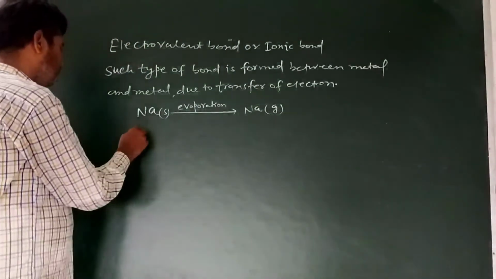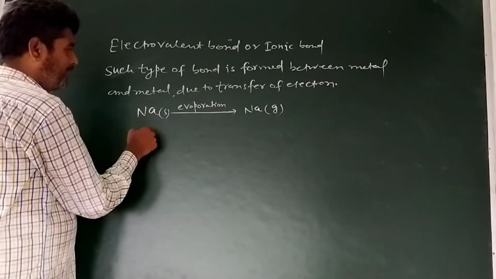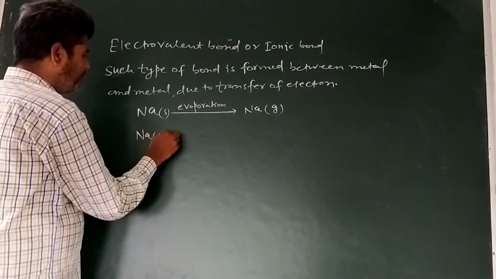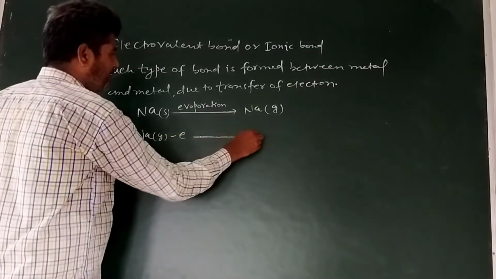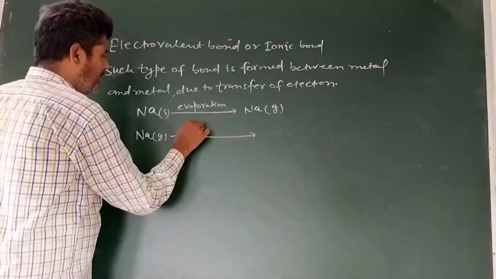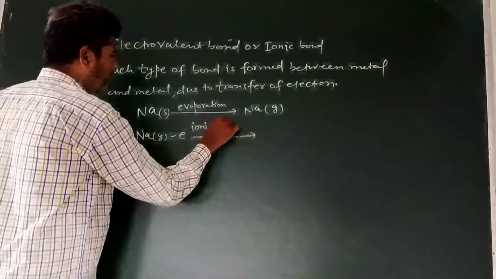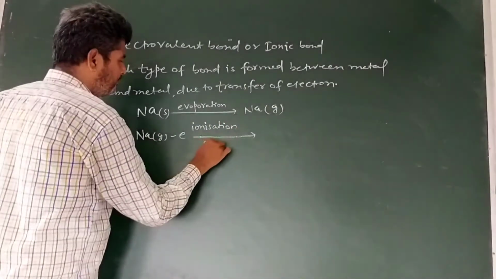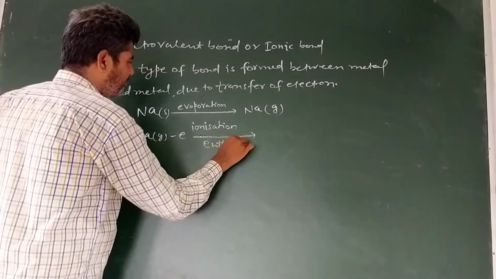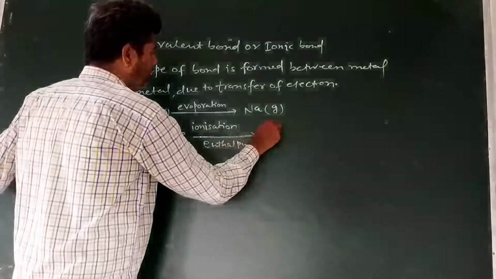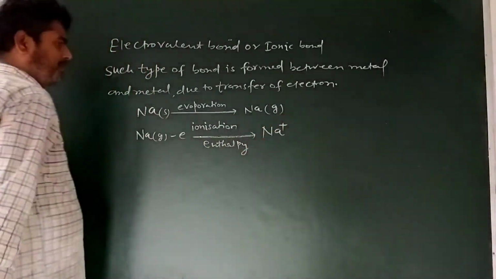So Na in the gaseous state minus an electron, loss of 1 electron. This process is known as ionization enthalpy. Thus, the sodium ion is obtained.